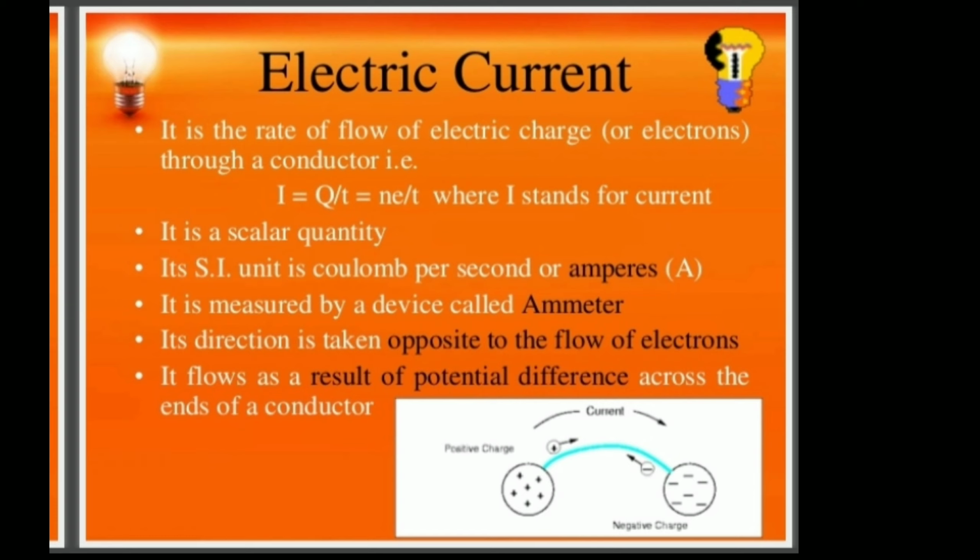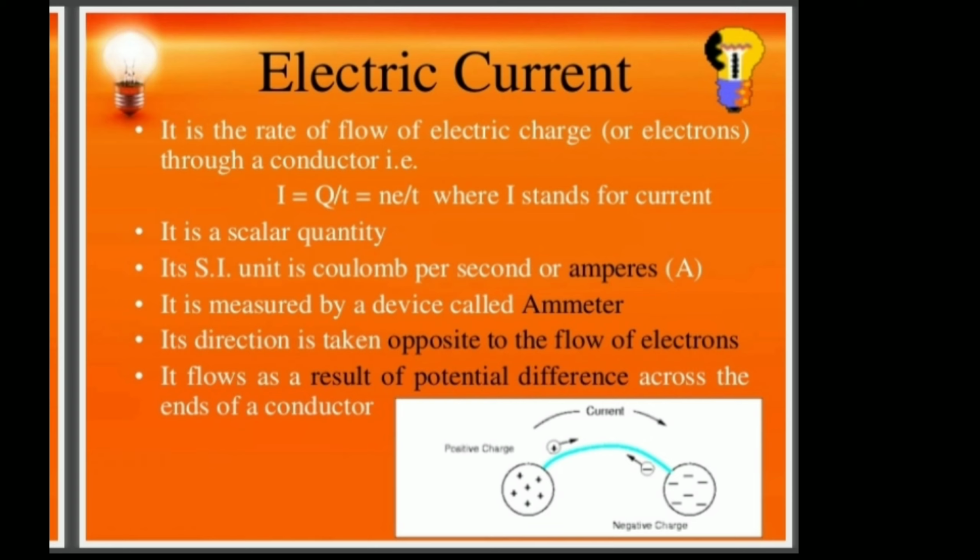Here I stands for current, and NE is an integral multiple of E. E is the basic elementary charge, and N is an integer: 1E, 2E, 3E, 4E. We cannot calculate elementary charges as a fraction.